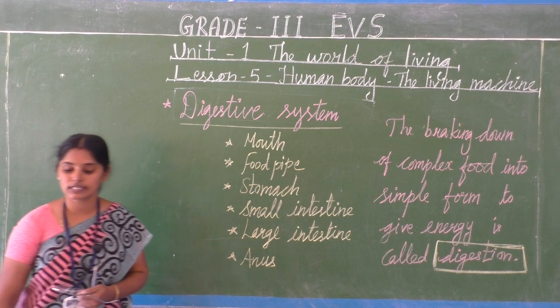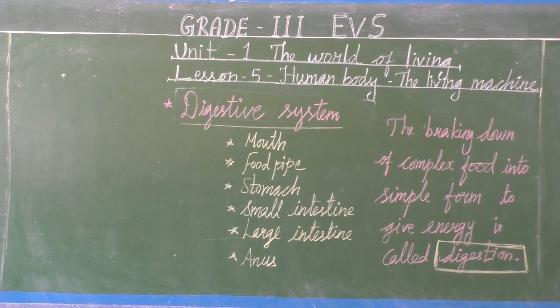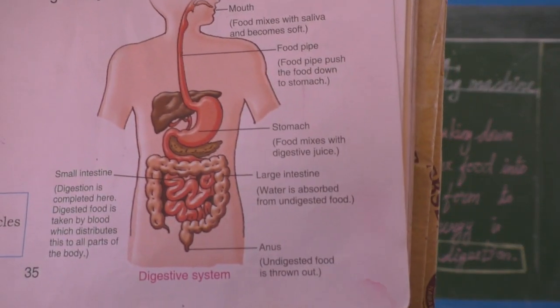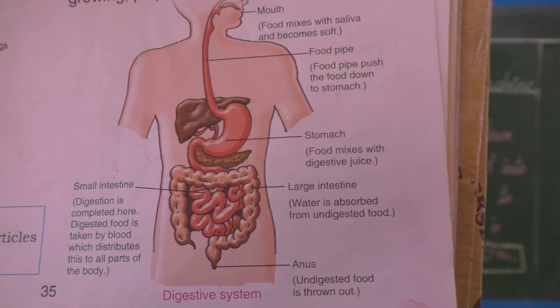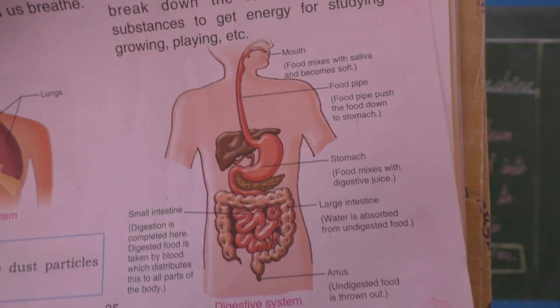Now we will see the picture explanation about the digestive system. It is also given in our book. Look at your book, page number 35. Is it clear, children?